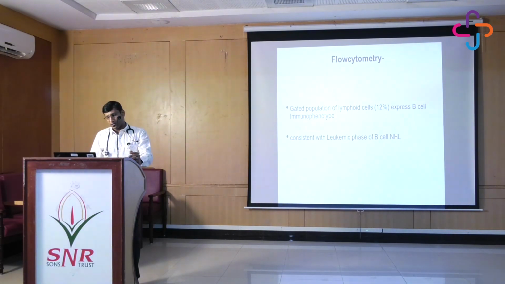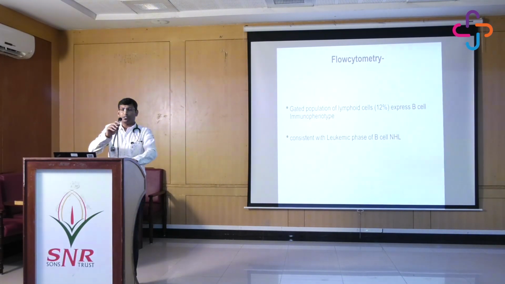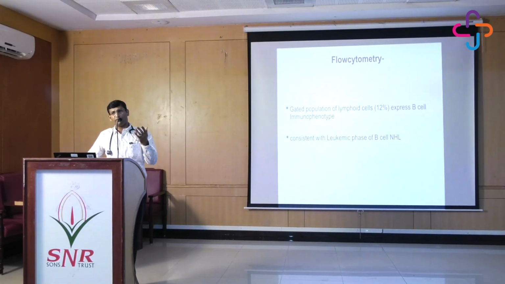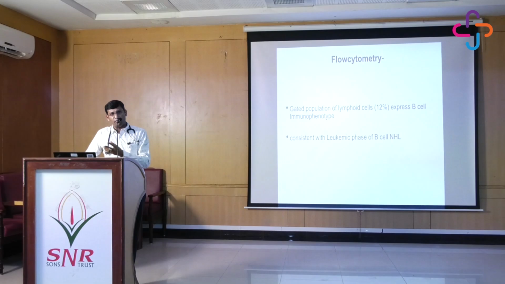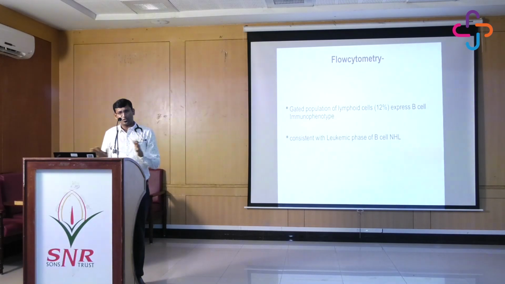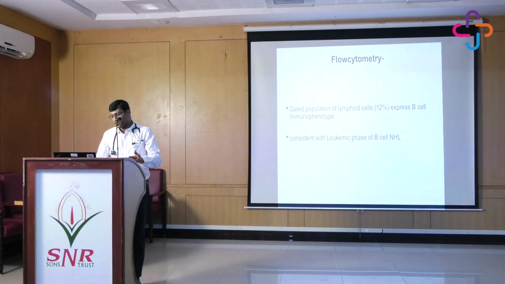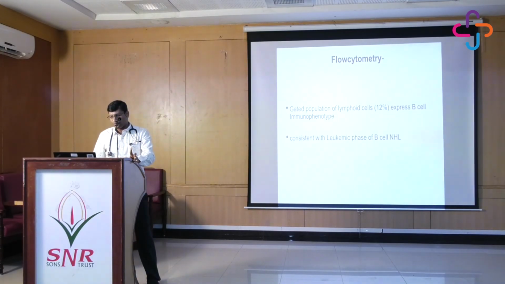The flow cytometry was done, in which the gated population was only 12%. Usually it should be more than 20% to say whether it is a leukemia or lymphoma. Most of the time we will be picking this up with flow cytometry. But in this patient, because the aspirate was very minimal, hardly any cells were there in the aspirate, we were not able to get it on flow cytometry. However, it showed some more clue. It is some sort of lymphoma in leukemic phase, resulting in a completely packed marrow.